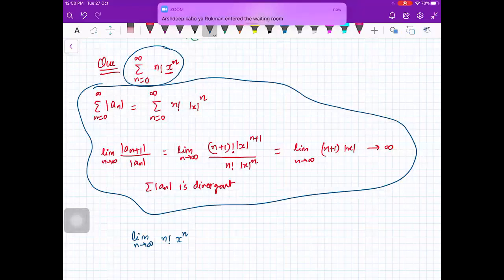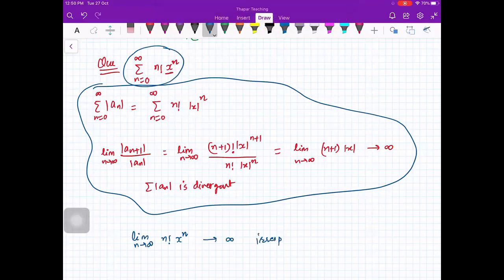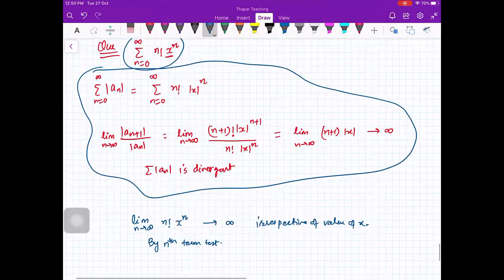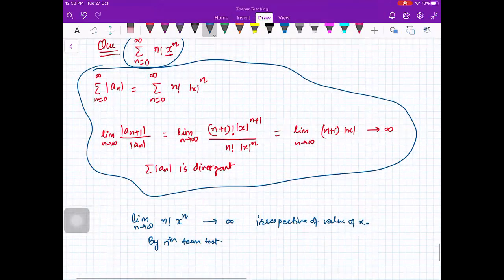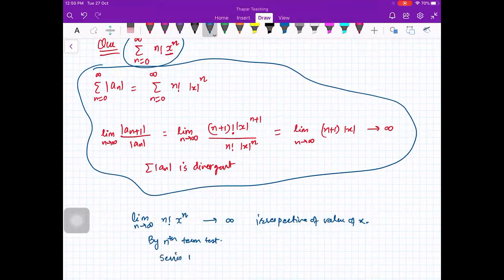This is infinity. You can prove that irrespective of the value of x. This is your homework. So by the nth term test, the series is divergent for all values of x. Is that okay?